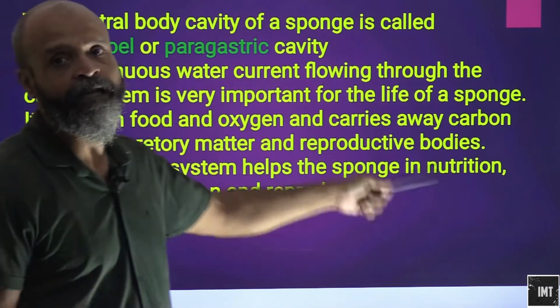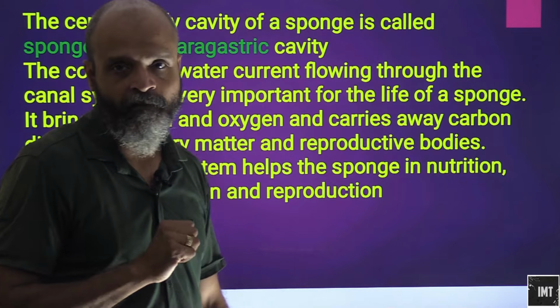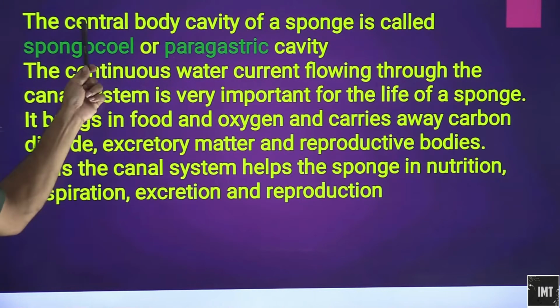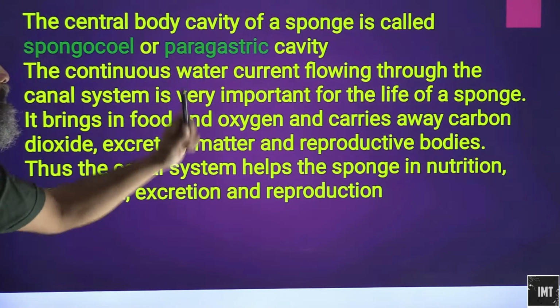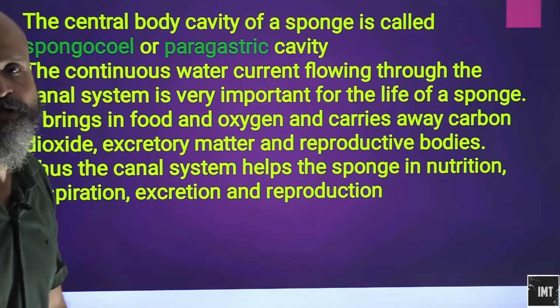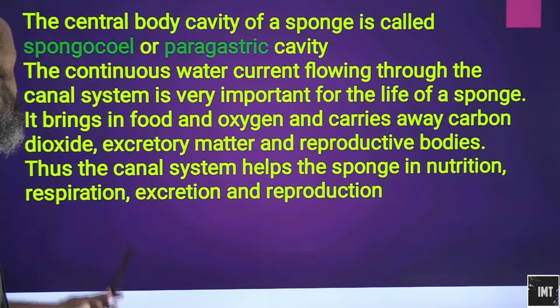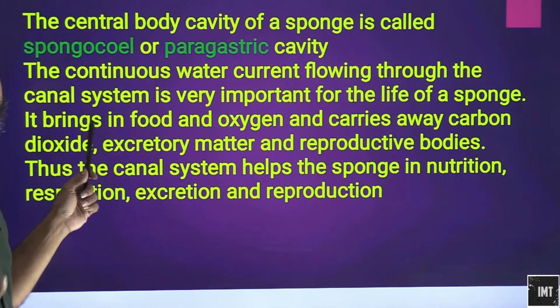The central body cavity, now we are talking about basically the coelom. The central body cavity of the sponge is called the spongiocele or paragastric cavity. So this is known as the spongiocele or the paragastric cavity. Cavity, we all know, is basically the coelom.